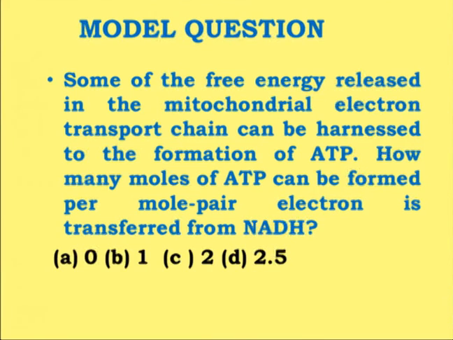For that, you have to find out how much free energy is responsible for pumping the protons. That's why nowadays all the calculations regarding bioenergetics consider 2.5 ATPs generated per pair of electrons from NADH and 1.5 ATPs for FADH2.